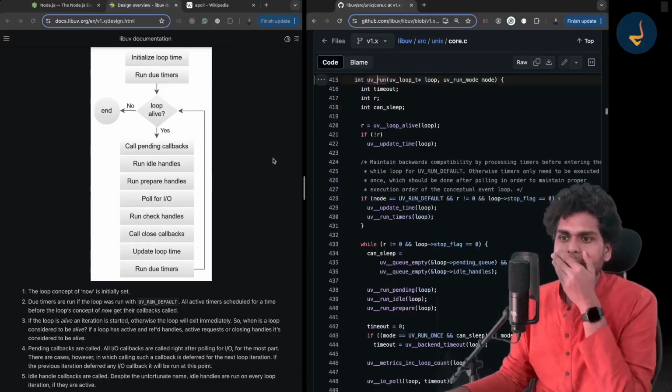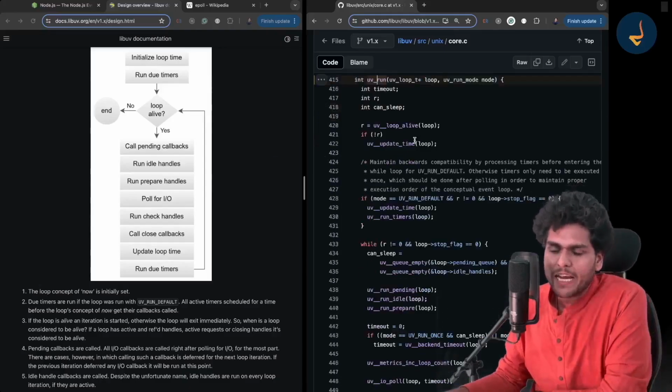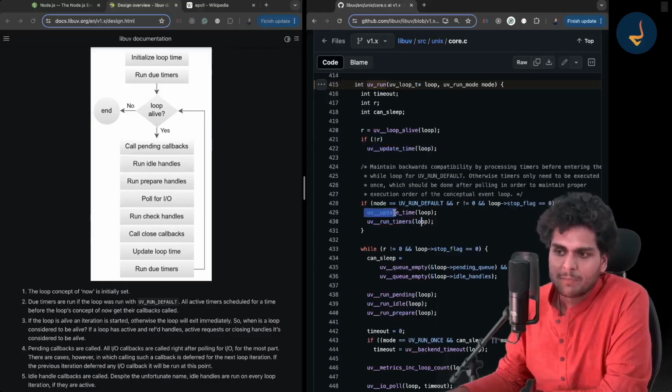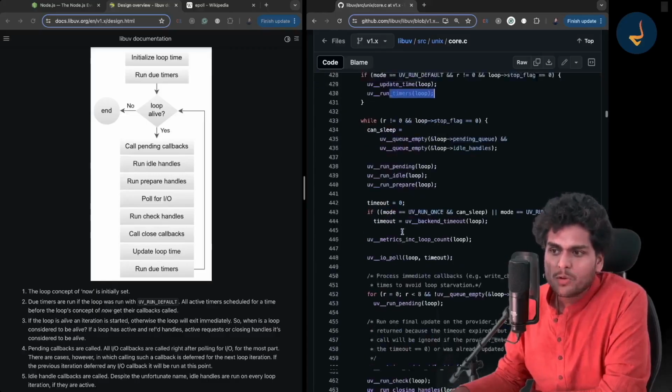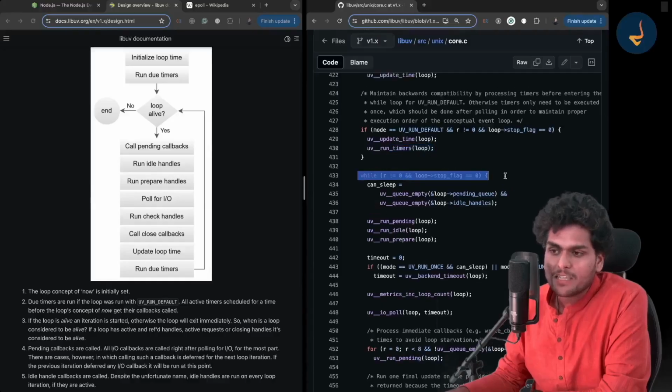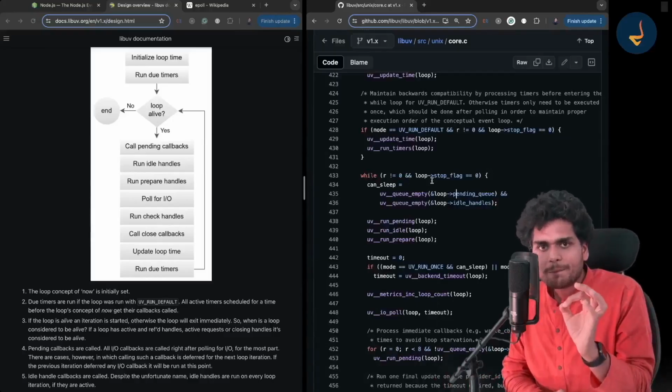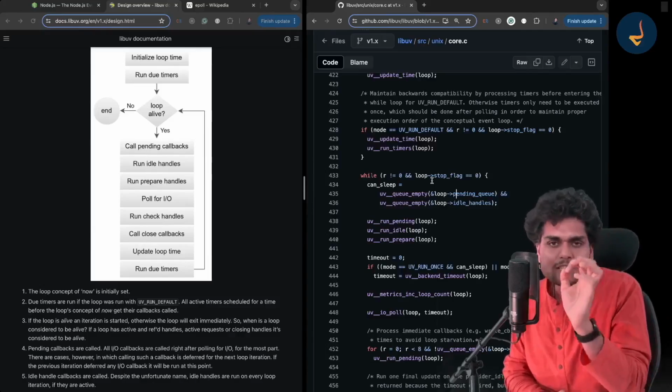So what it is doing is initializing the loop time. It calls uv__update_time. Now it will run the due timers. So it is updating the time and running the timers. Now it starts the loop. Over here, it starts the loop and checks whether this loop is alive. I told you, it is a semi-infinite loop. It waits at the poll stage.